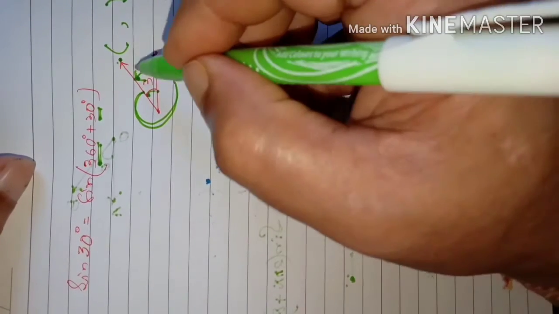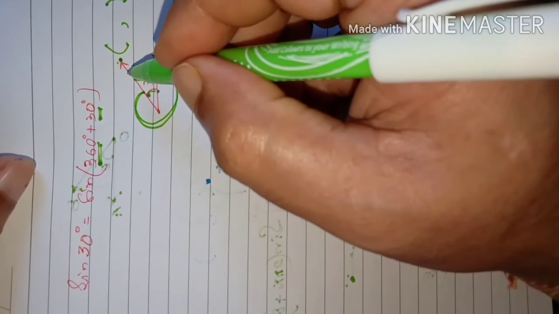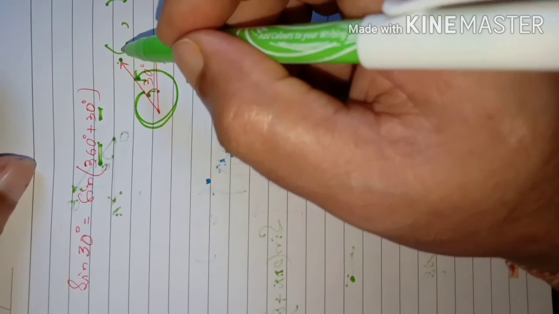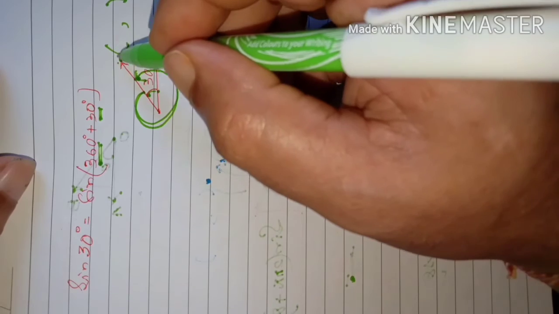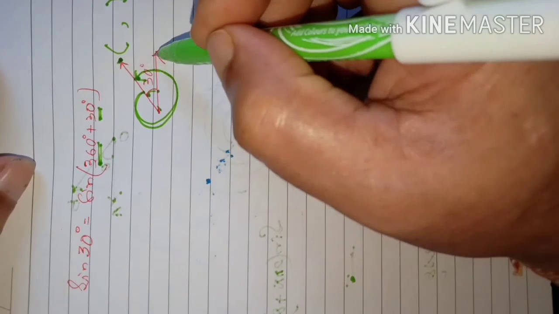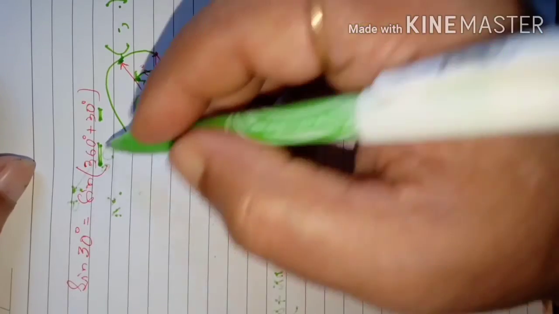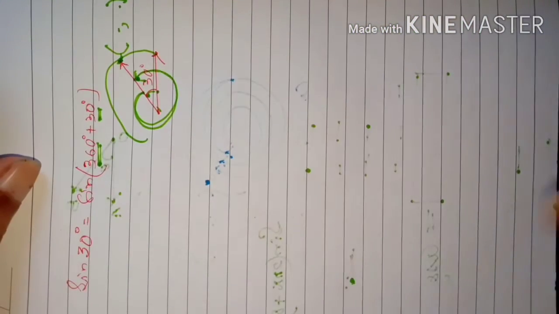If the position remains the same, the coordinates of this point will also remain the same. Where the revolving ray takes its final position, at that point where the ray intersects the unit circle, the abscissa and ordinate of that point will remain the same. So that way you can proceed.